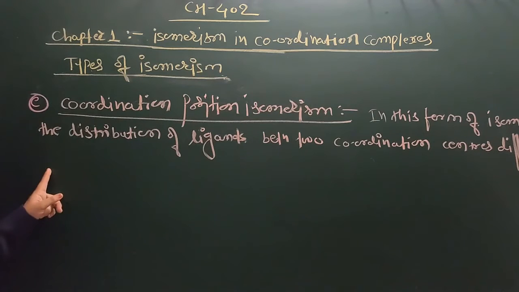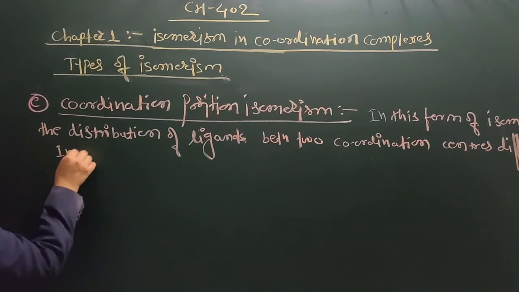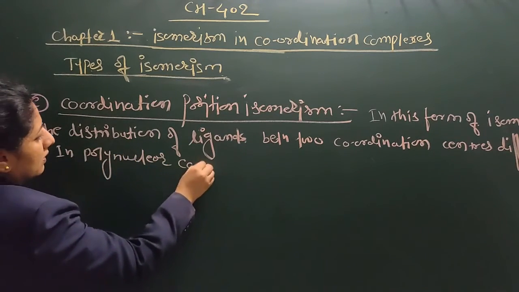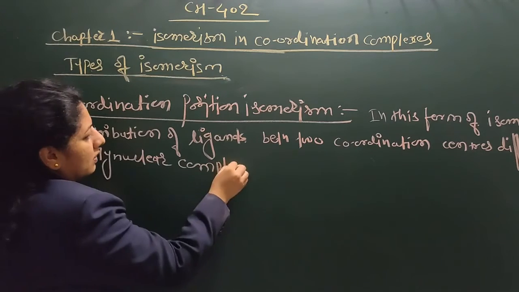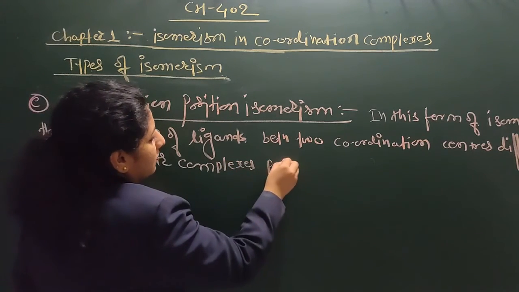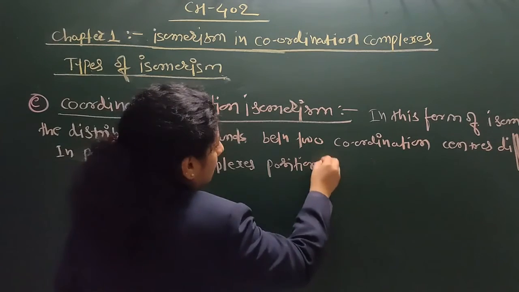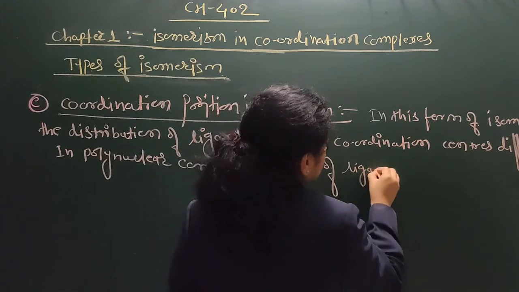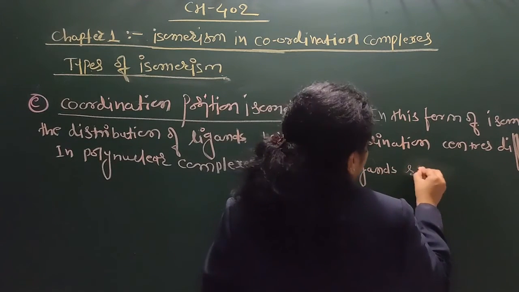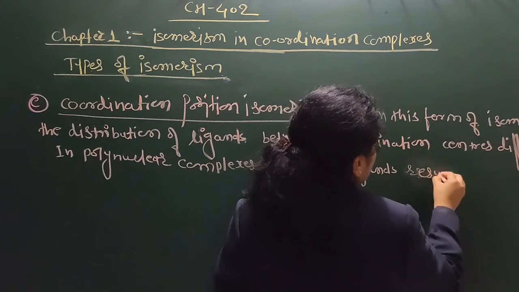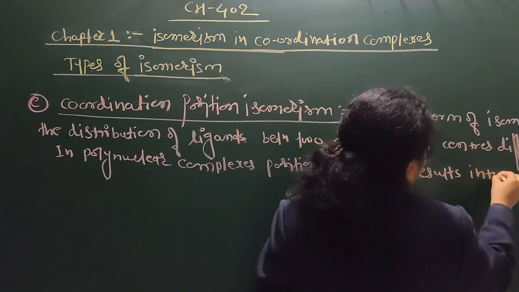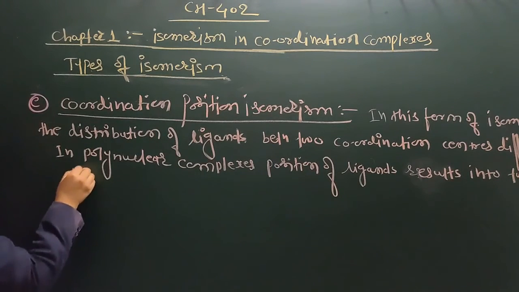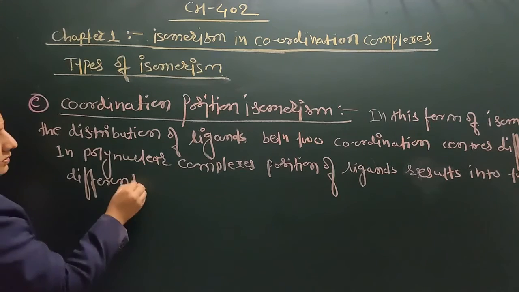Generally, in polynuclear complexes, the position of ligands differs, resulting in two different structures having the same chemical formula.